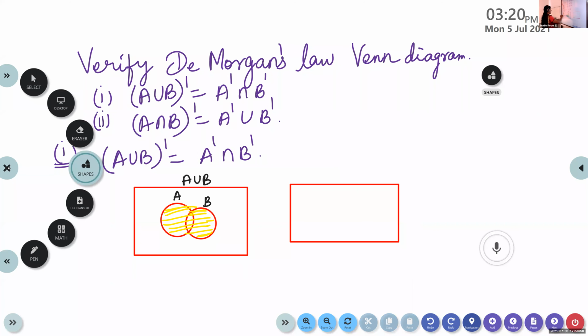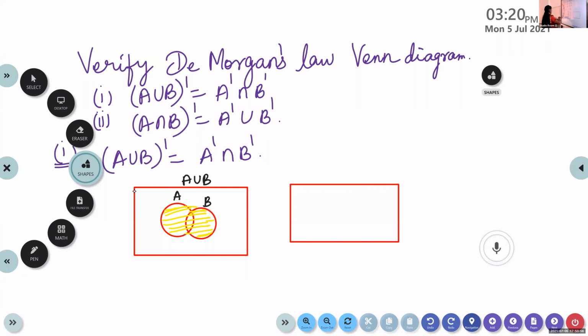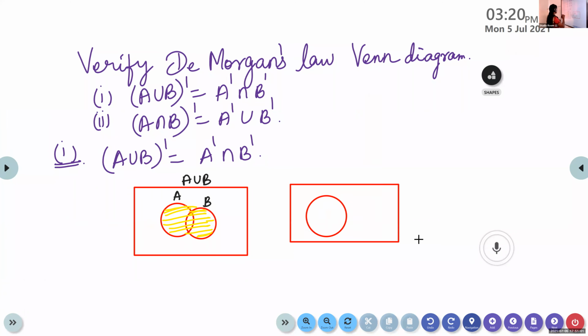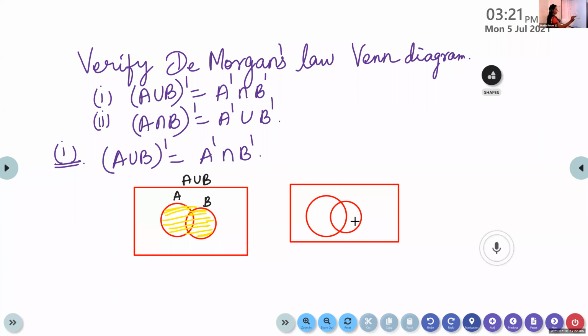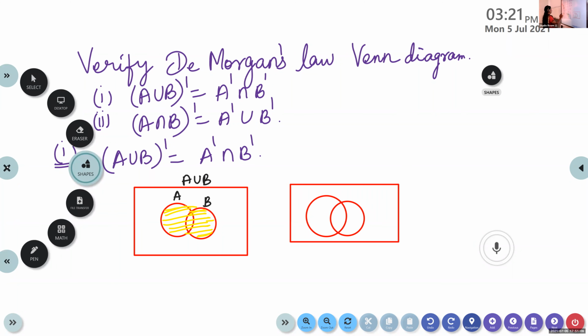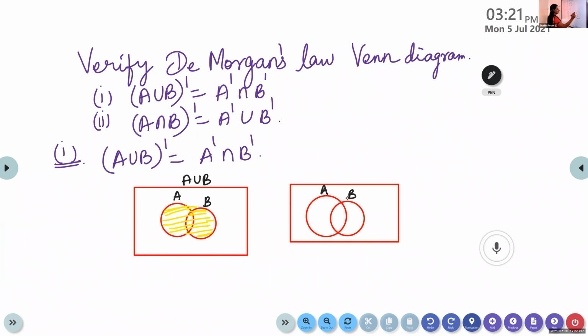The same activity, science students will be doing as a lab activity in your record book. So suppose this is A, this is B. A union B the whole dash.